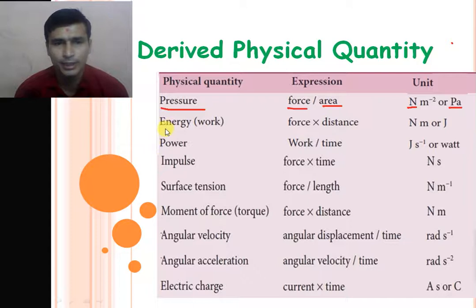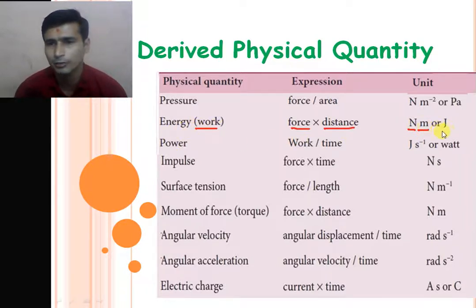Another physical quantity is energy. Energy, that means all types of energy, right? Kinetic energy, potential energy, mechanical energy, for all types of energy the unit is the same, and the unit of energy is equivalent to the unit of work. So what is the formula of energy or work? It is force into distance. So the unit of force is Newton and the unit of distance is meter. So the unit of energy or work is Newton into meter. It is joule, named after a scientist; the unit of energy or work is joule.